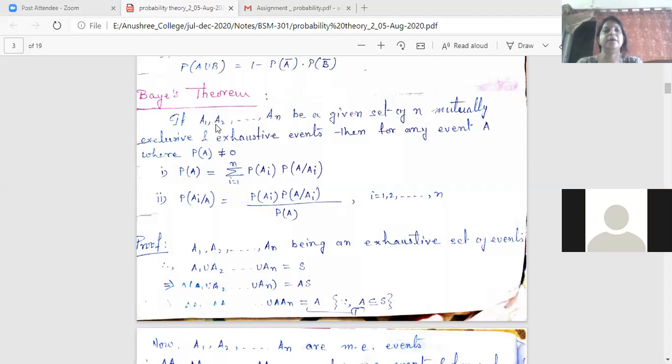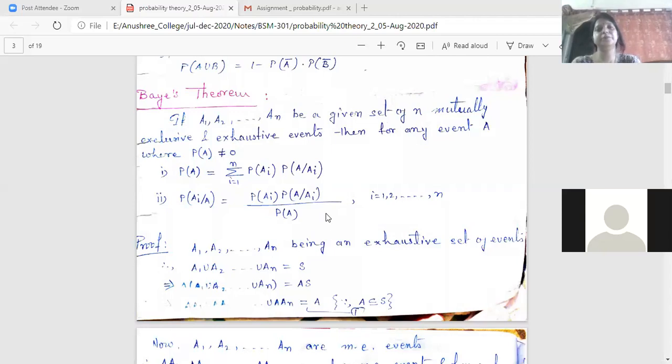Yes, good, Ankit. A1, A2, An, n number of events are mutually exclusive and exhaustive. Nothing else is given, and there is any other event A for which probability of A is not equal to 0. And what do we require to prove? We require to prove these two results. That is, probability of A equals this summation, and this conditional probability will be equal to this ratio.